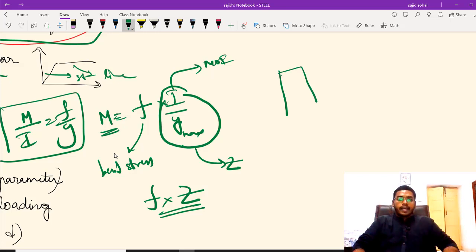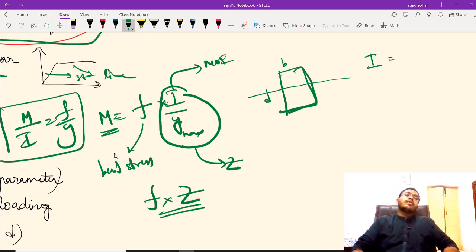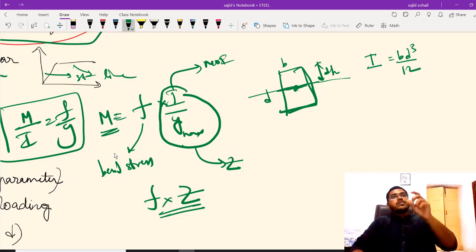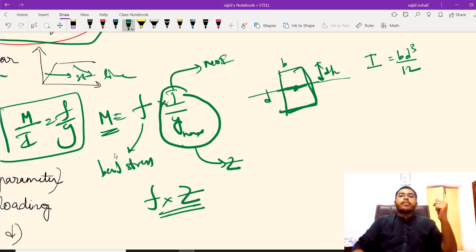If you have a rectangle, let us say this is your rectangle, this is B, this is D. What is your moment of inertia of a rectangle? BD cube by 12, right? And what is your Y value here? Y value centroid आपका यहाँ पे रहेगा. So this is your Y value, which is D by 2, because it is at centroid. And what is Y? It is the distance from centroid to the maximum outer fiber. So it will be D by 2.